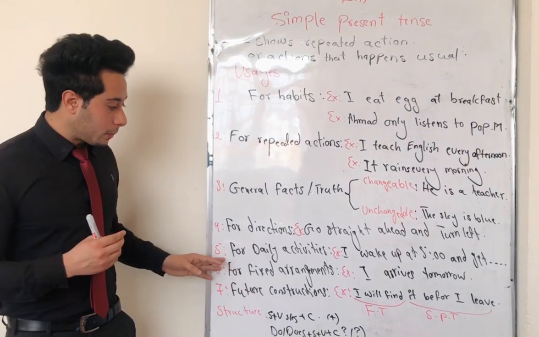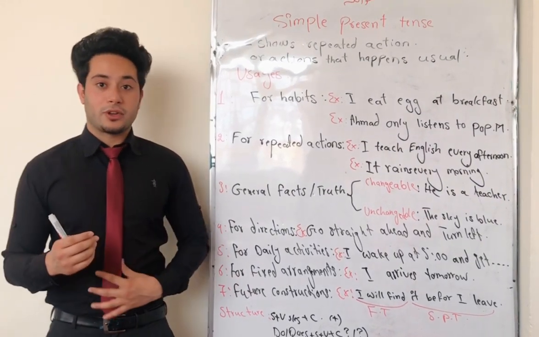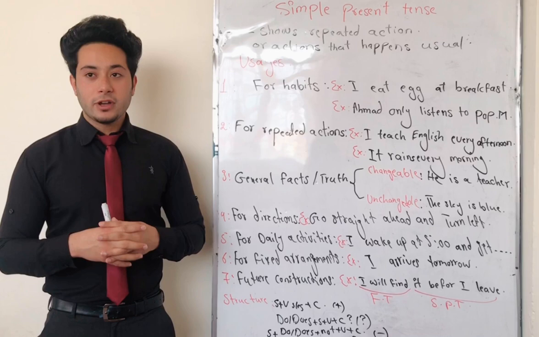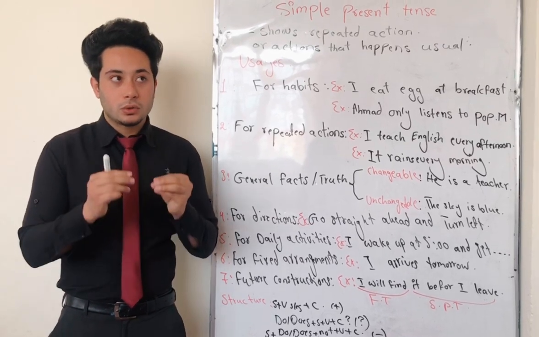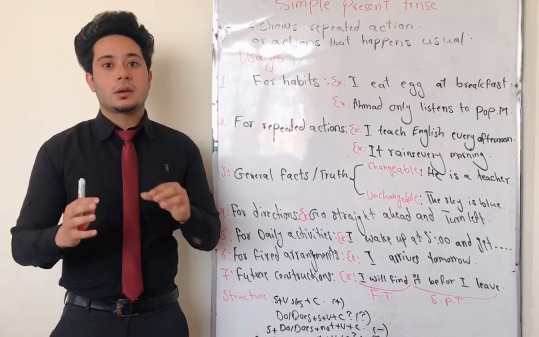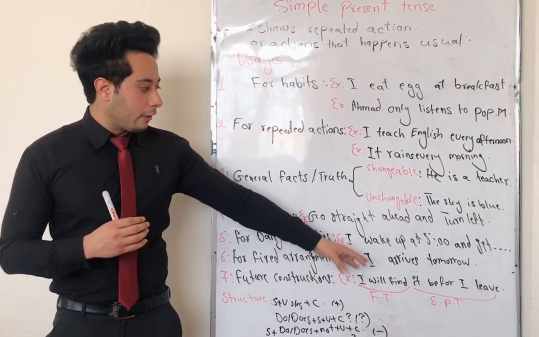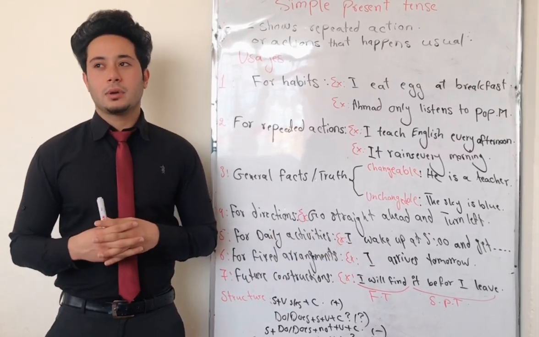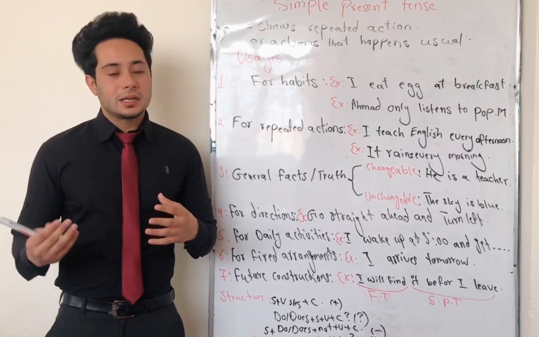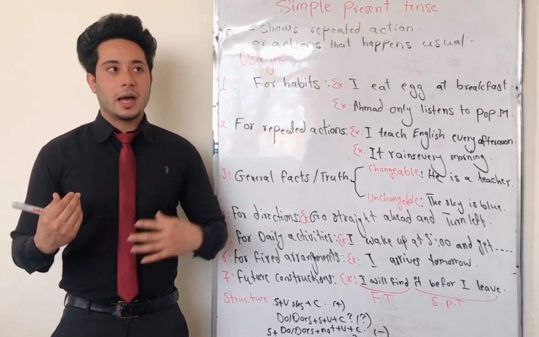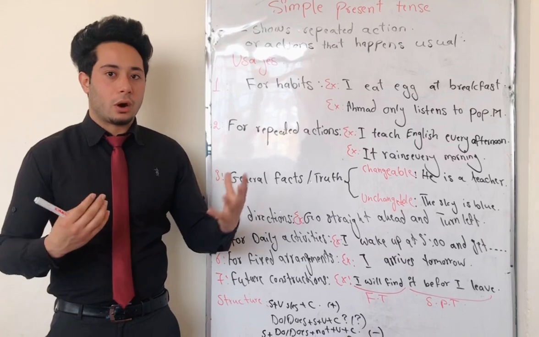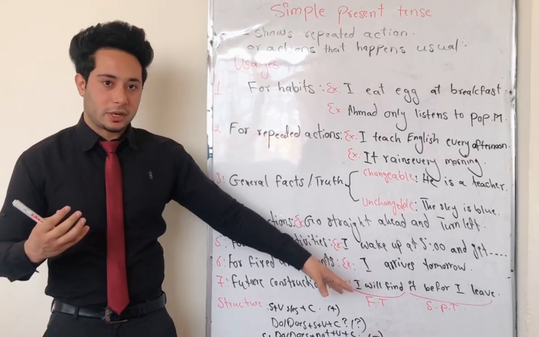We also can use simple present tense to talk about fixed arrangements. What are fixed arrangements? Fixed arrangements are those arrangements that are completely fixed and we cannot bring any changes to them. For example, I arrive tomorrow. It means that I'm in London. We can say that I'm departing today and I arrive tomorrow. It is a completely fixed arrangement.